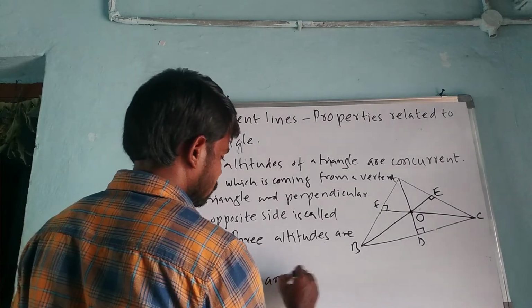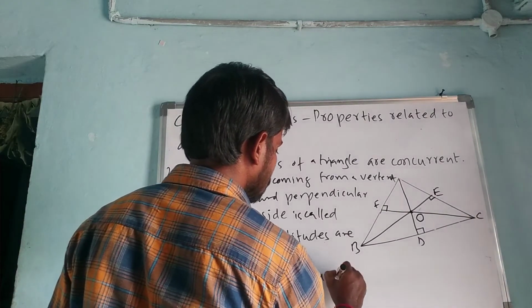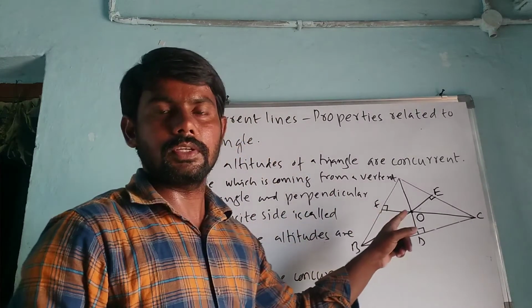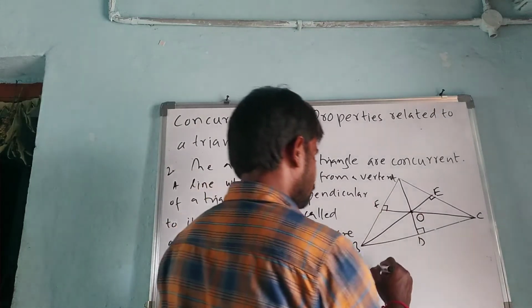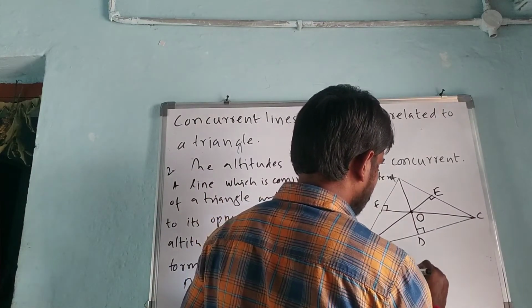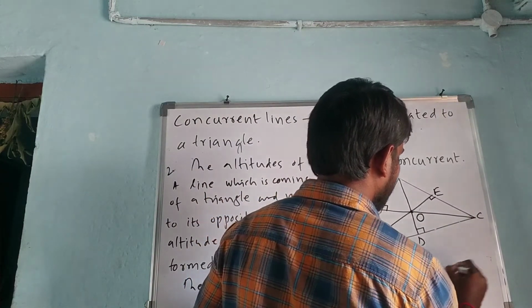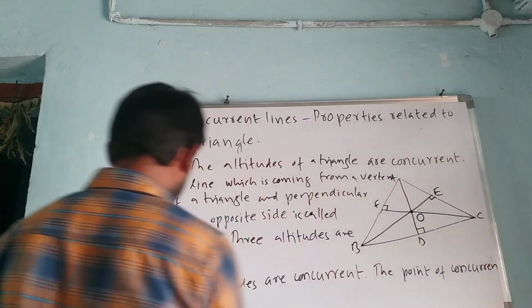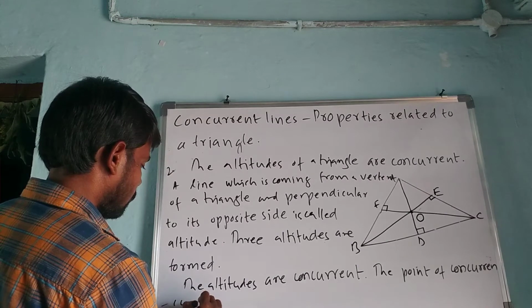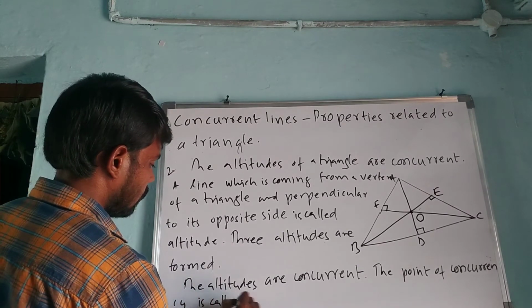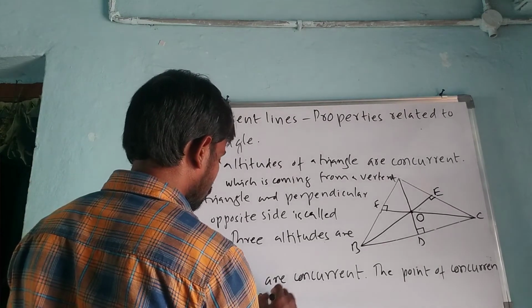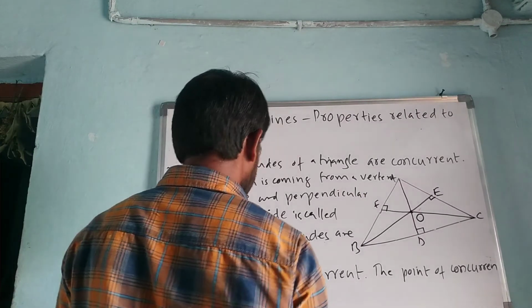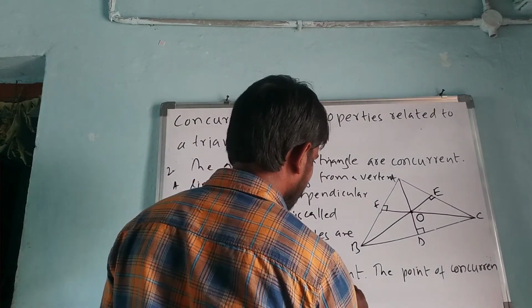The altitudes are concurrent. This point of concurrency is called the orthocenter. It is denoted by O.